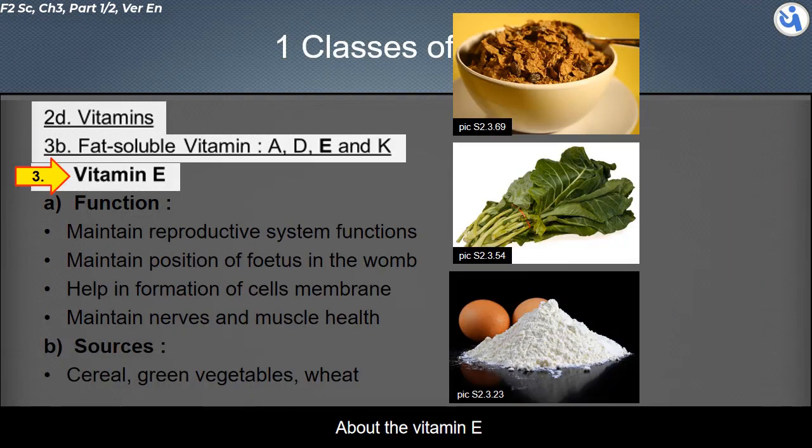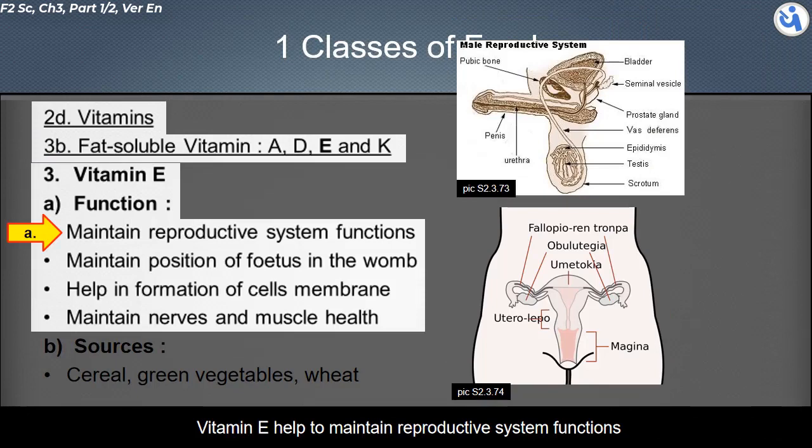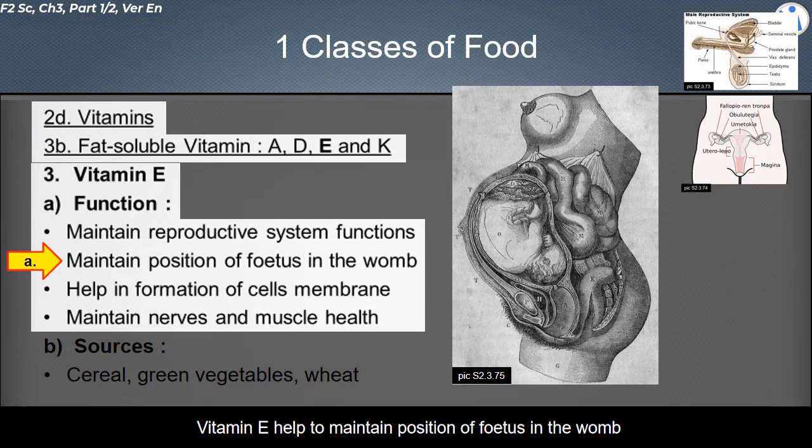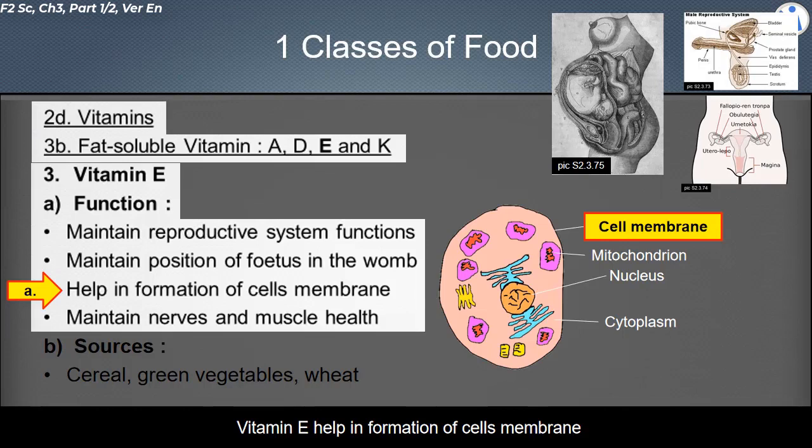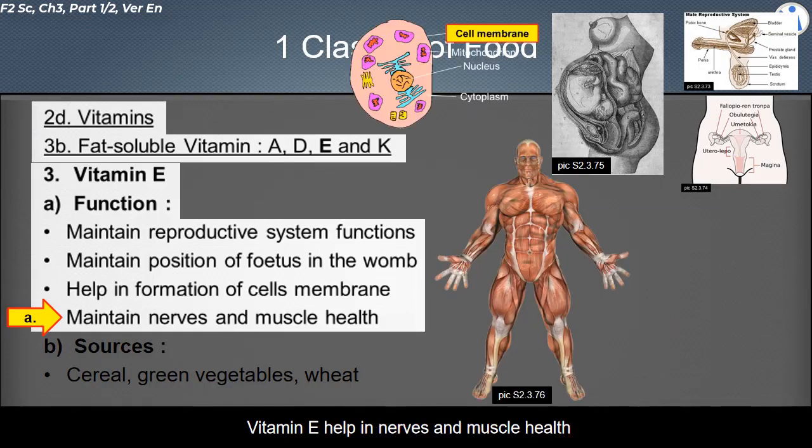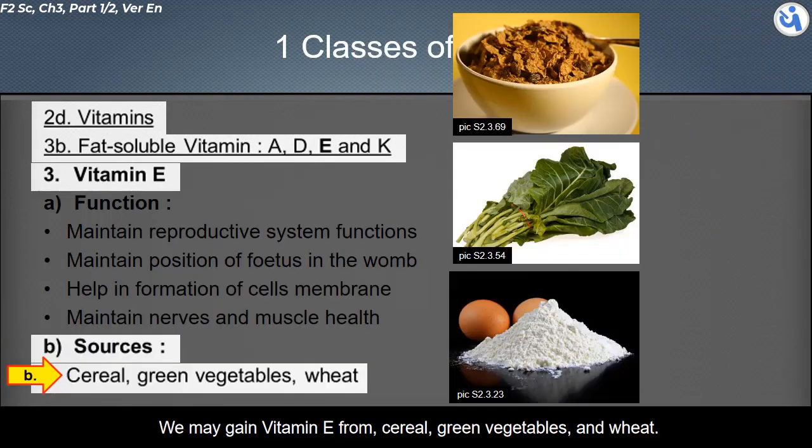About vitamin E: vitamin E helps to maintain reproductive system functions. Vitamin E helps to maintain the position of the foetus in the womb. Vitamin E helps in the formation of cell membranes. Vitamin E helps in nerve and muscle health. We may gain vitamin E from cereal, green vegetables, and wheat.